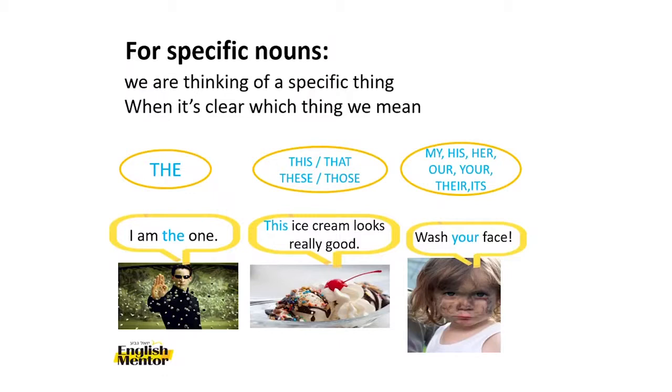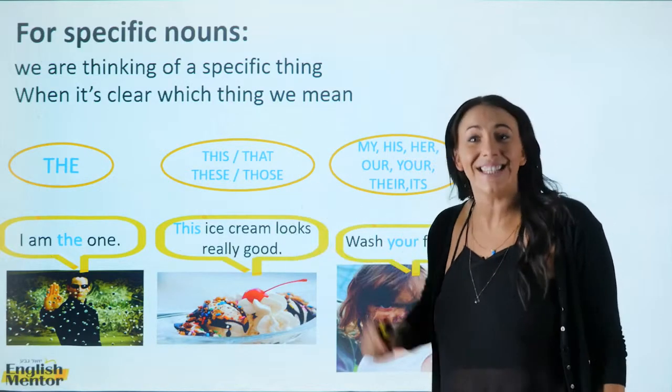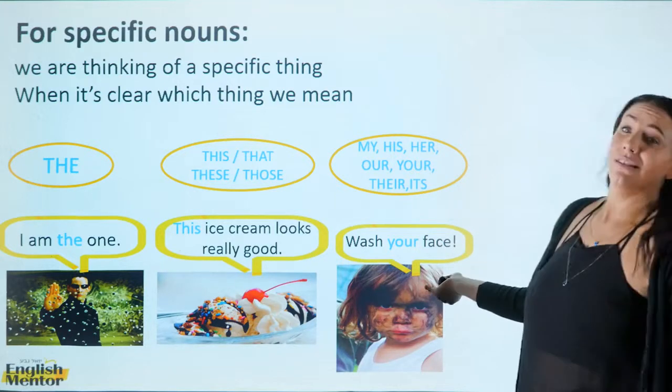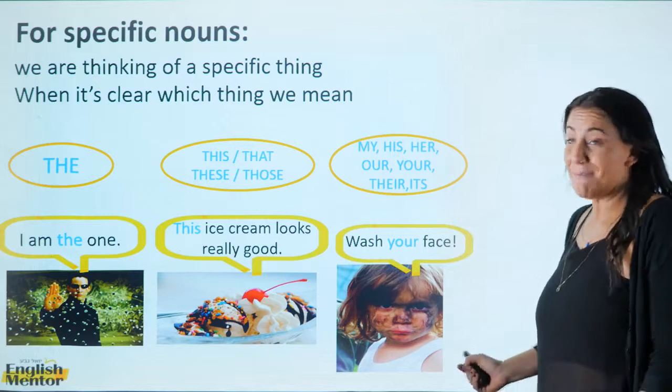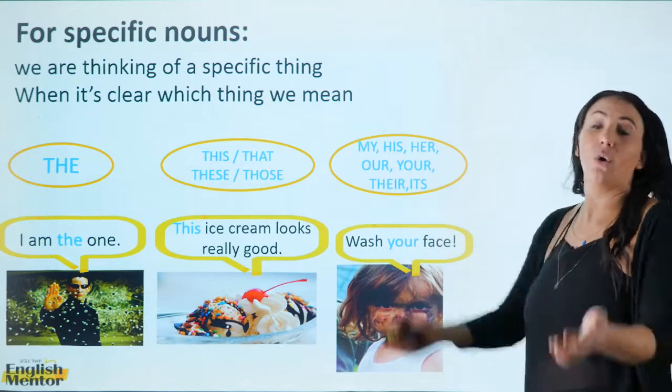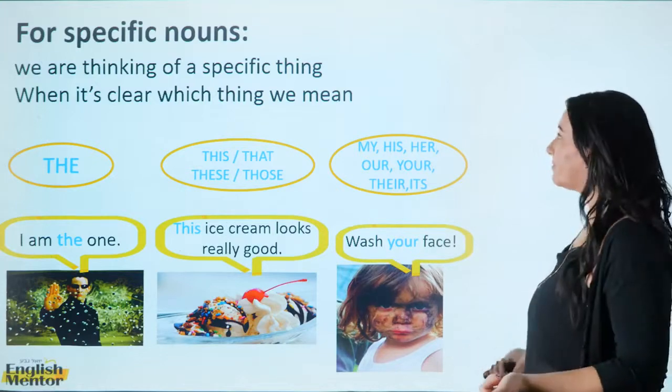He's not just one, he's the one. And here we have this ice cream looks really good. Not just ice cream looks really good, this ice cream looks really good. Or we have wash your face. Not just wash a face or wash face, wash your face or wash my face.